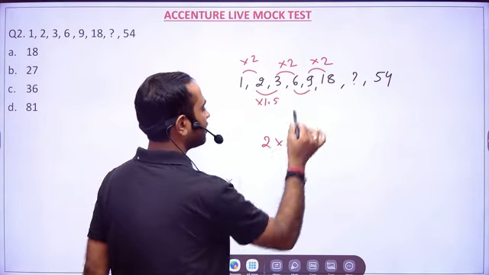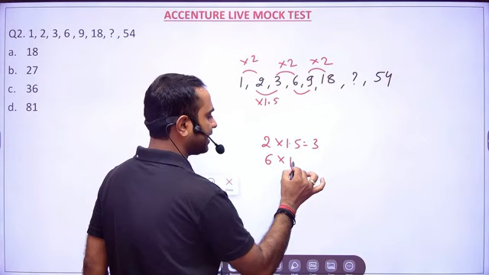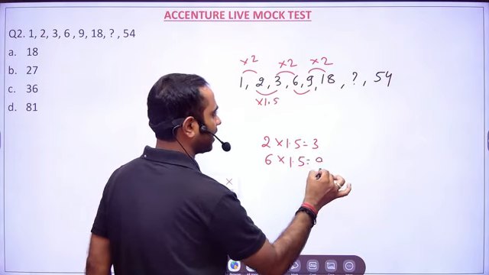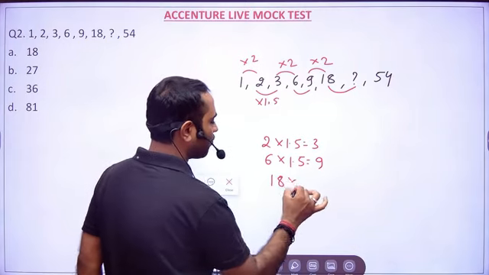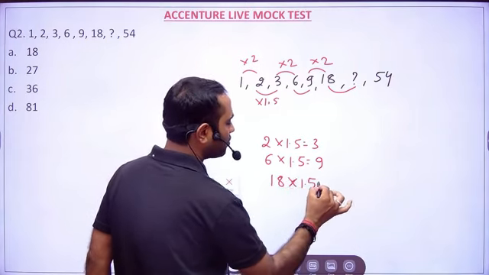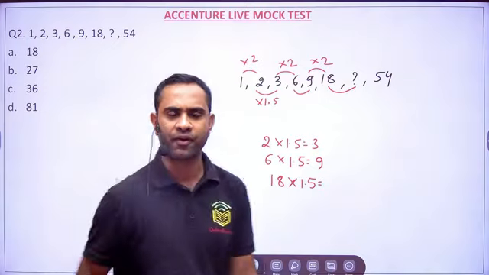What about this? Sir, 6 into 1.5 is 9. Okay. Then, sir, what about this? So this is 18 into 1.5. Now, how to multiply 18 into 1.5, right?